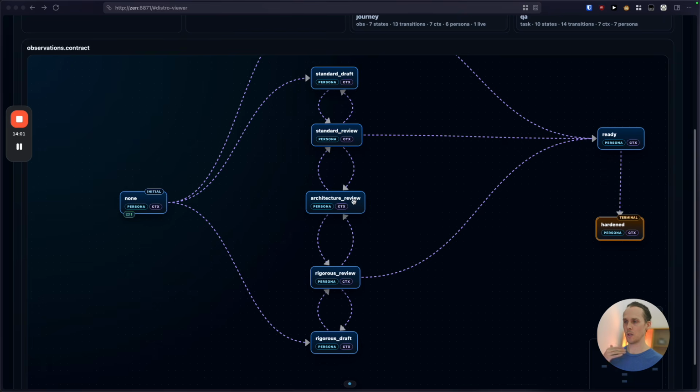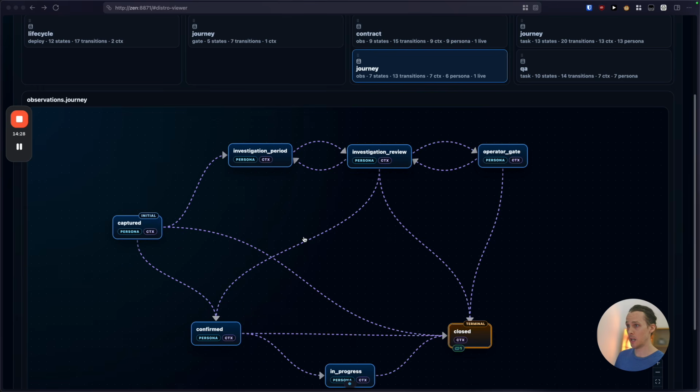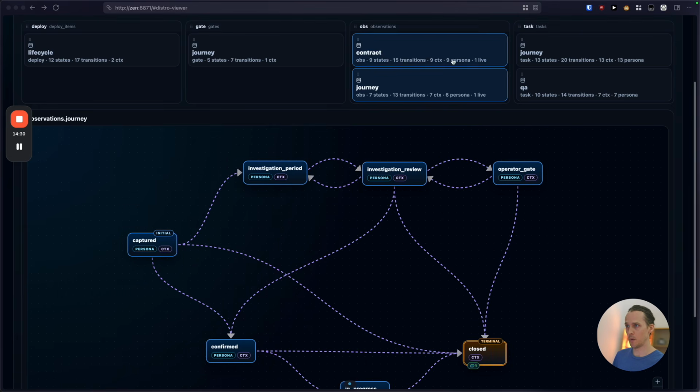The architect just informs the reviewer about their perceived concern over some architectural claim. Okay, so that means that the reviewer doesn't have to do two things or more. It only has to review the draft, and if it needs an expert opinion, architectural opinion, it can pass off to that agent, and then it'll get it back in return with its answer about the concern. Okay, so we've covered how an observation can move through these two journeys.